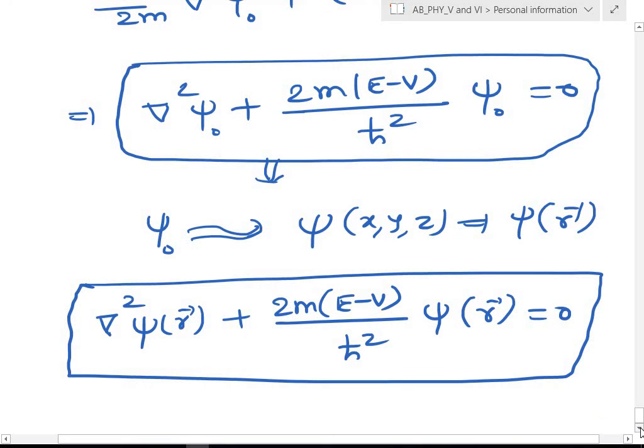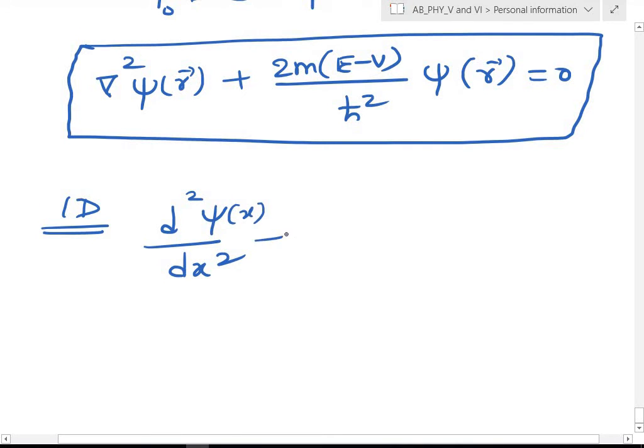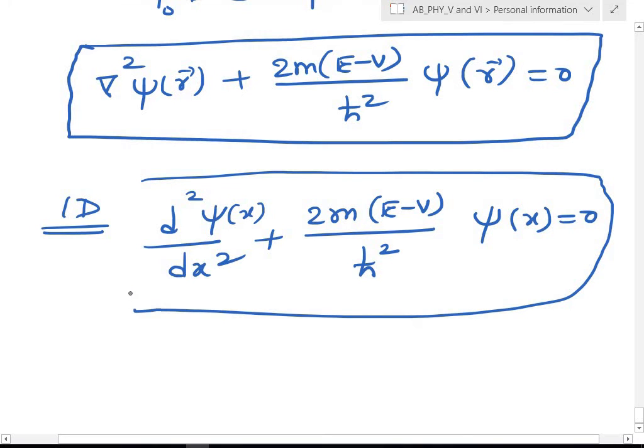In most of the cases we have one-dimensional problems. For example, particle in a box and all those things are one-dimensional problems. So for a one-dimensional problem, simply d square by dx square, with psi as a function of x, plus 2m (E minus V) by h square psi of x is equal to 0. Okay, this is the one-dimensional equation most of the times we require. At least at the BSc level, we have only the one-dimensional Schrodinger wave equation.